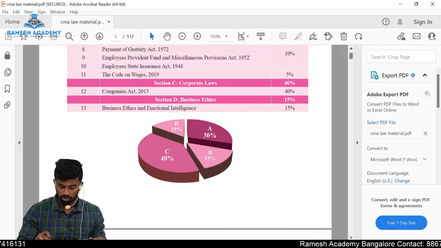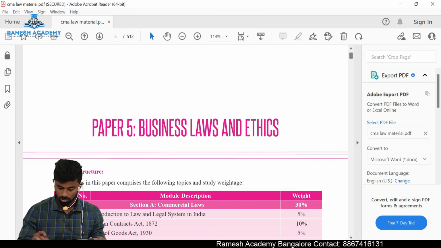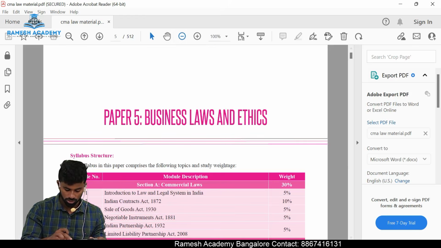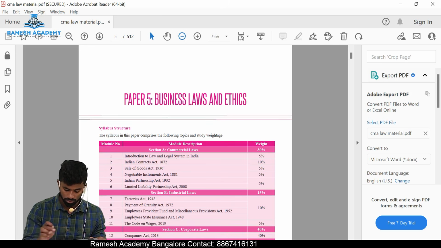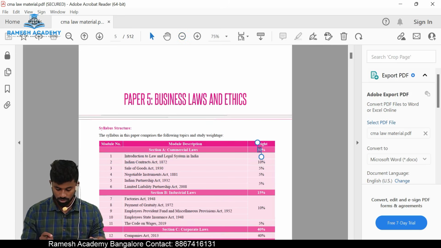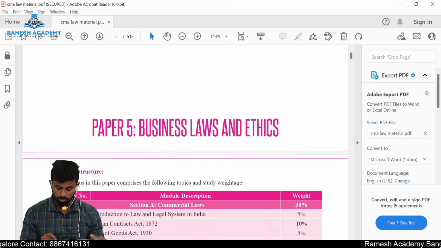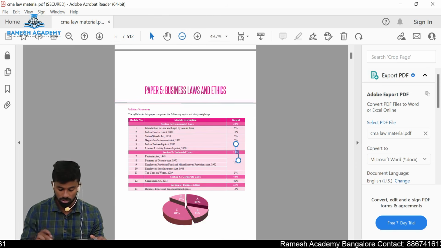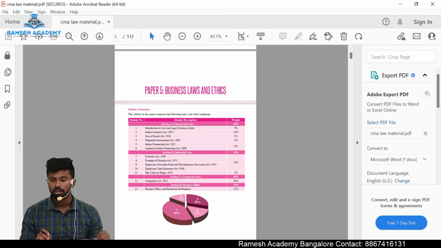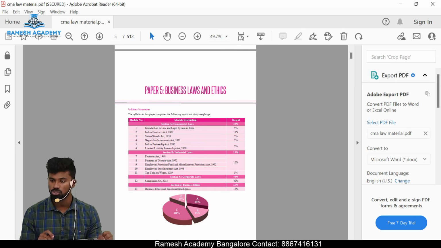So the entire law is for 100 marks, which consists of commercial laws for 30 marks, industrial laws 15 marks, and corporate laws 40 marks. So it has a good weightage in your new syllabus. In total, the entire law is for 100 marks, which also includes ethics and emotional intelligence.